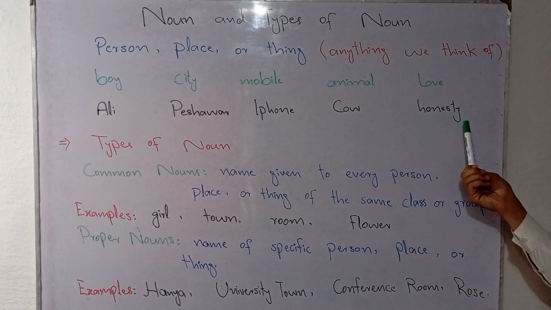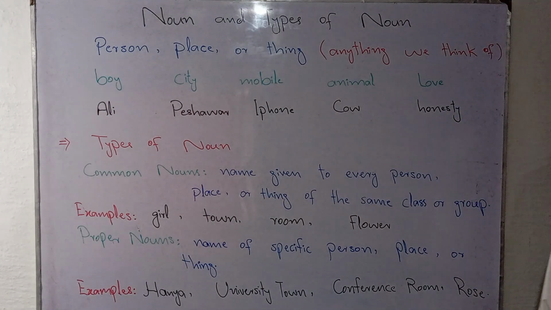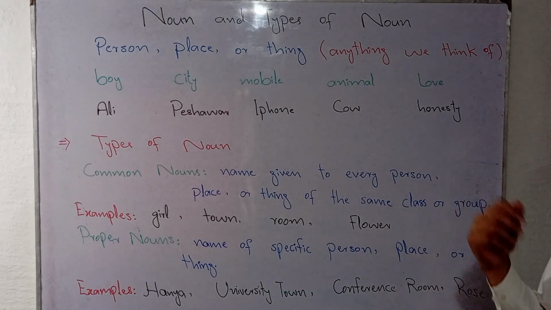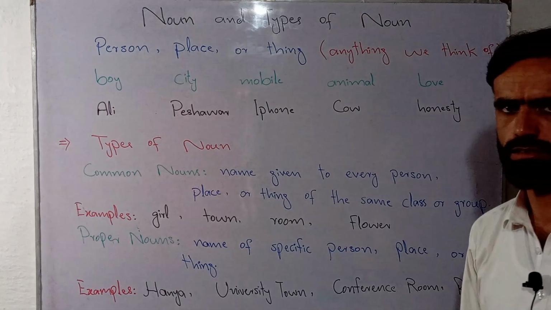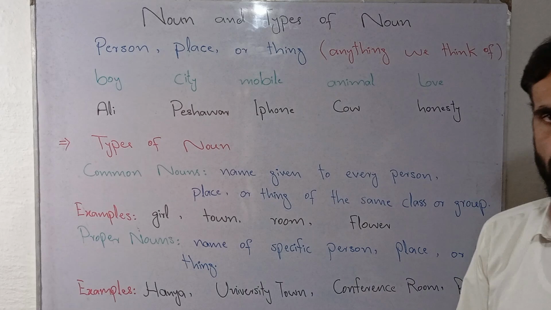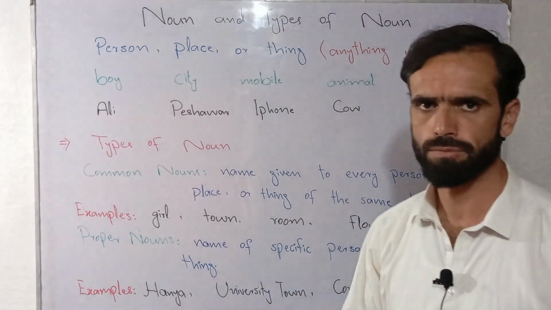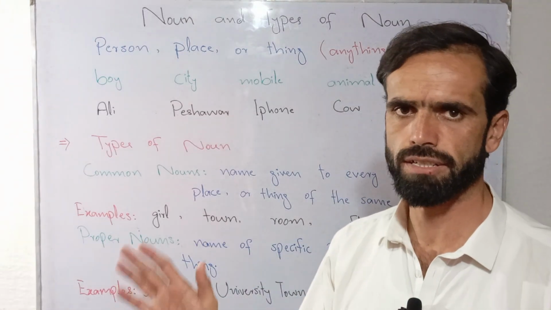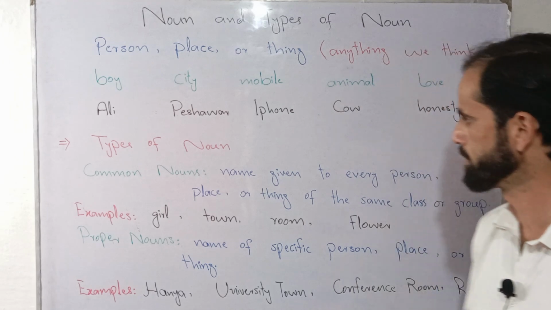Next we have honesty, which again comes under the umbrella of abstract nouns. On the basis of these differences, we go further into the depth of nouns and classify them into different categories.